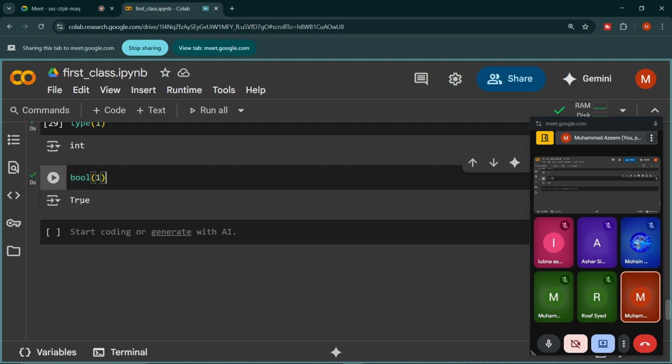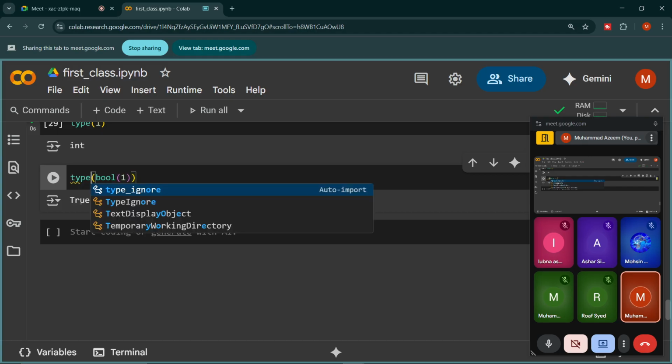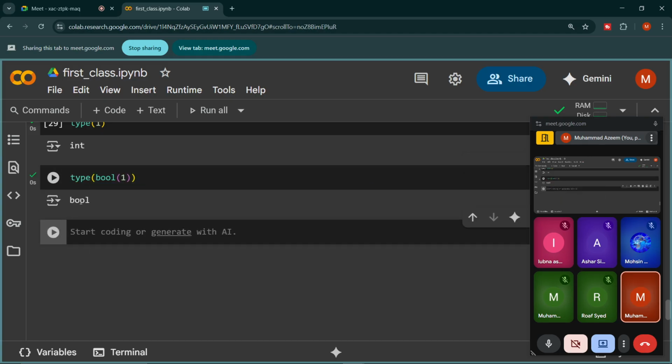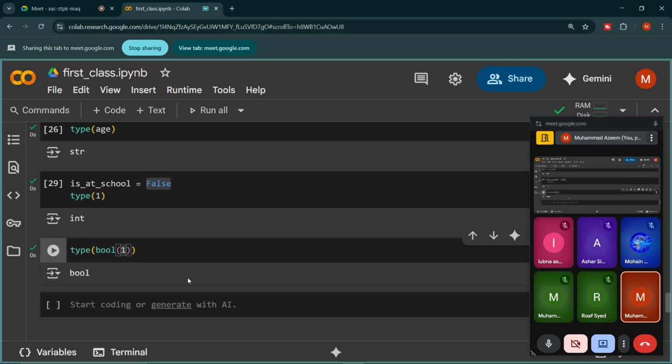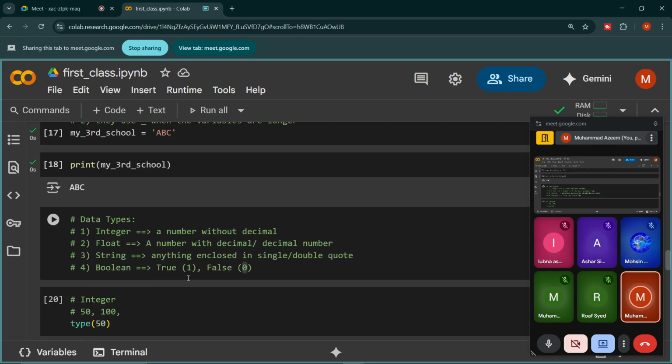And if I again write all this into the type function, we can see the type bool. Fine. Is this correct? Is this understandable? Yes. Okay, so these are the data types in Python.